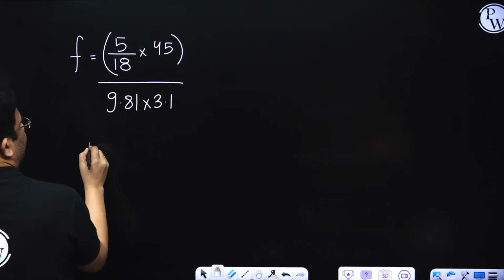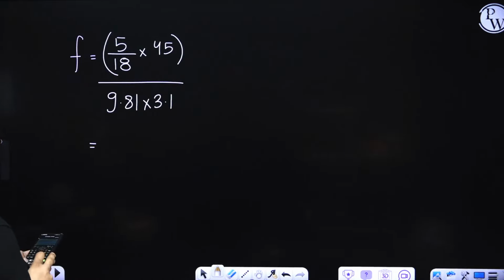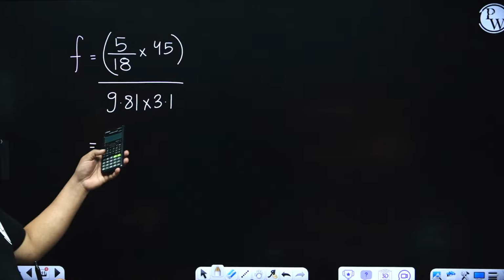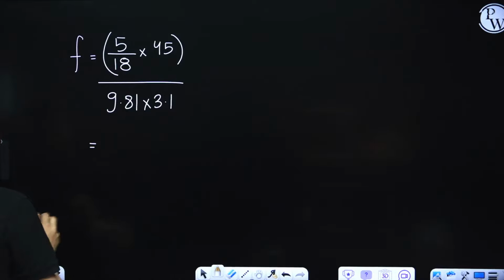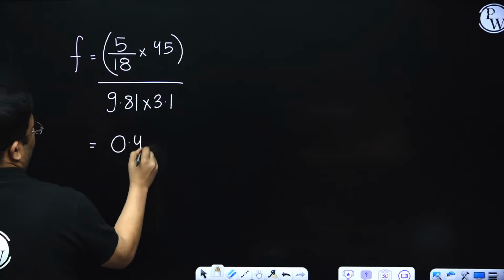Because the time after application of brakes is 3.1. This is not the reaction time, okay? So this is 5 divided by 18 into 45 divided by 9.81 divided by 3.1. I'm getting a value of 0.41.